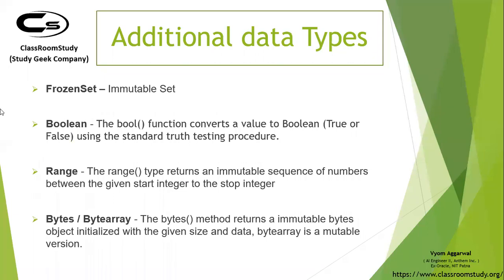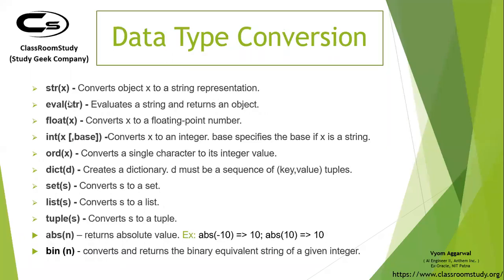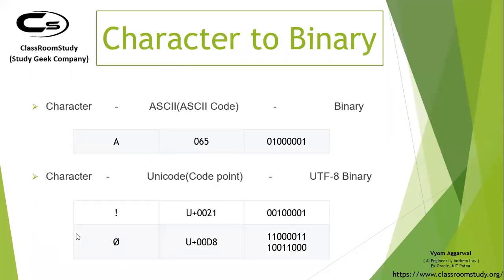Then you have these additional data types: frozenset, boolean, range, bytearray. So you can go through them. Then these are type conversions. Again, this is an important concept. I remember we haven't covered this in a previous session, so I would like you to go through this and understand it by heart. This is very important. This is the core of computer science.